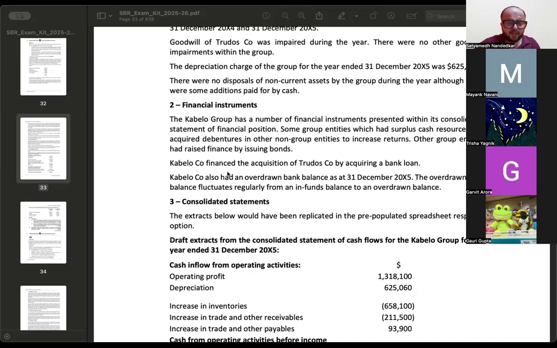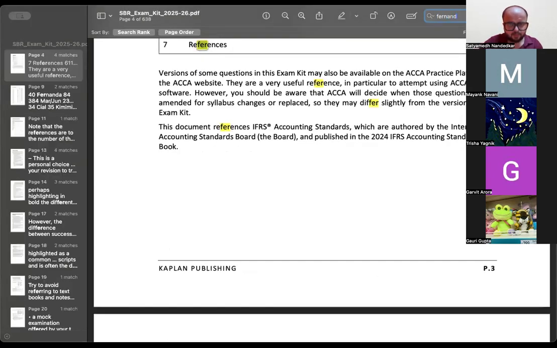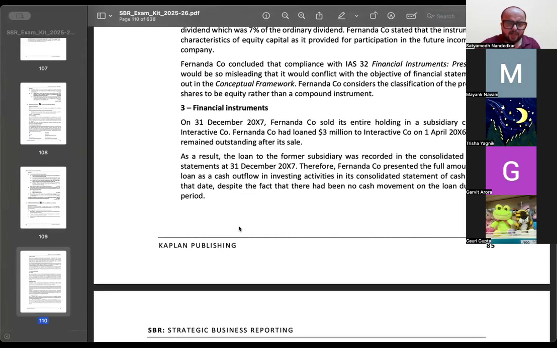ठीक है यार, Fernanda Company का ना एक part शायद से मेरा रह गया discuss करना. Wait, ये वाला part रह गया. On 31st of December, Fernanda Company sold its entire holding in a subsidiary, Interactive Company. Fernanda Company had loaned 3 million to Interactive Company and this remained outstanding after its sale. As a result, the loan to the former subsidiary was recorded in the consolidated financial statements at 31st of December 2007.